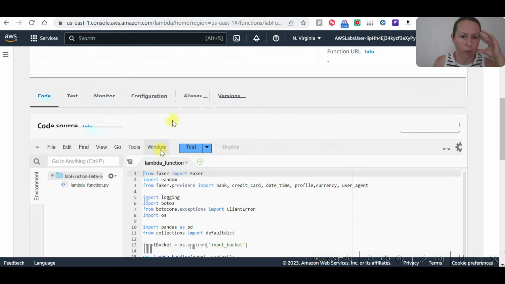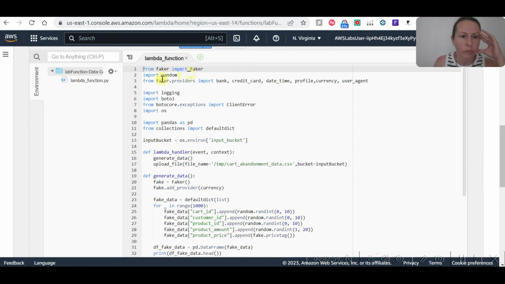Let's review the code to see how it works. Random, import pandas, collections. So it is generating a list of fake data: cart ID, random customer ID, product amount, product price.